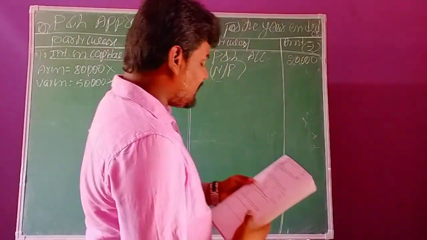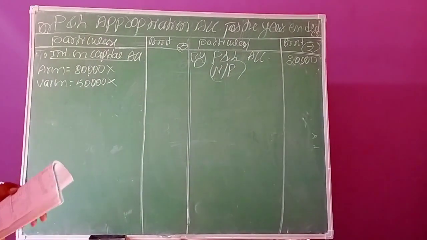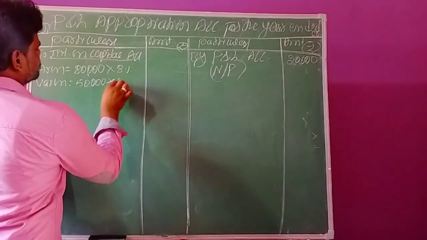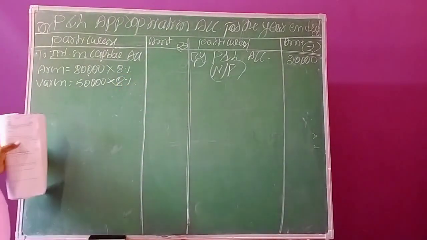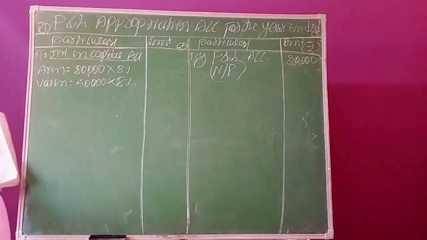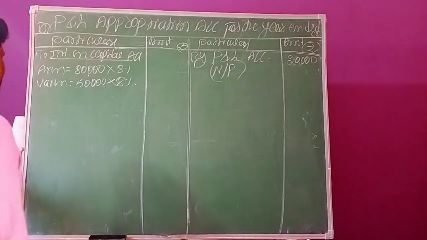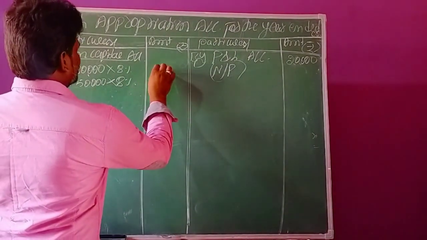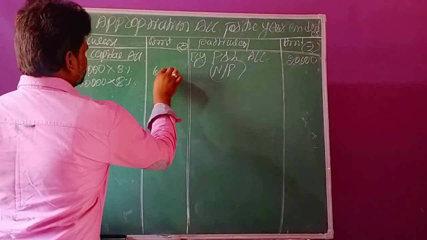So here what is the rate of interest? The rate of interest is 8% annually. So now we have to calculate 80,000 into 8%, you will get 6,400.